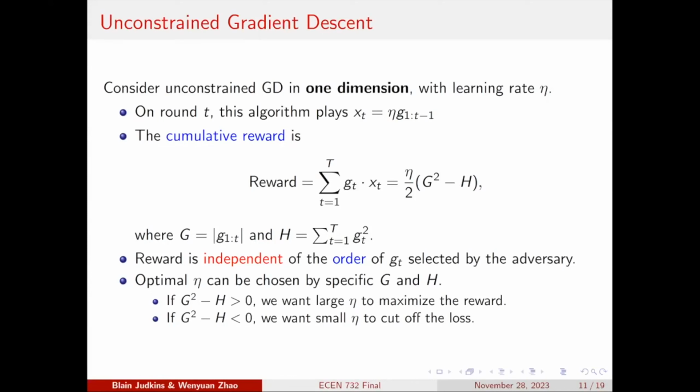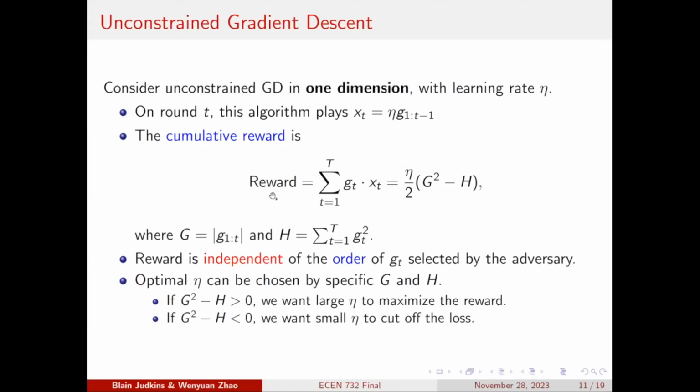So on each round t, the unconstrained gradient descent places x_t equal to eta times the sum of g from 1 to t minus 1. So basically, this directly follows the ideas of gradient descent, and the cumulative reward is the sum of g_t times x_t, for t from 1 to capital T. So if you plug in the formula of x_t equals eta times the sum of g from 1 to t minus 1, you can directly get this interesting result.